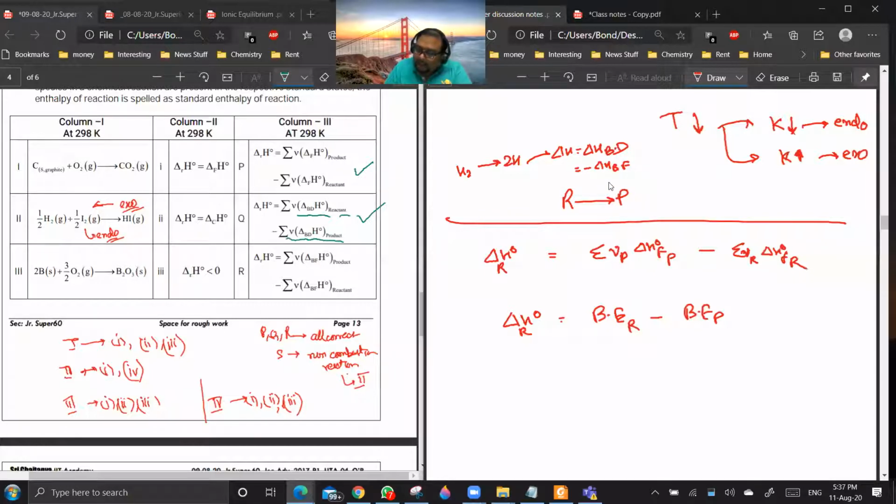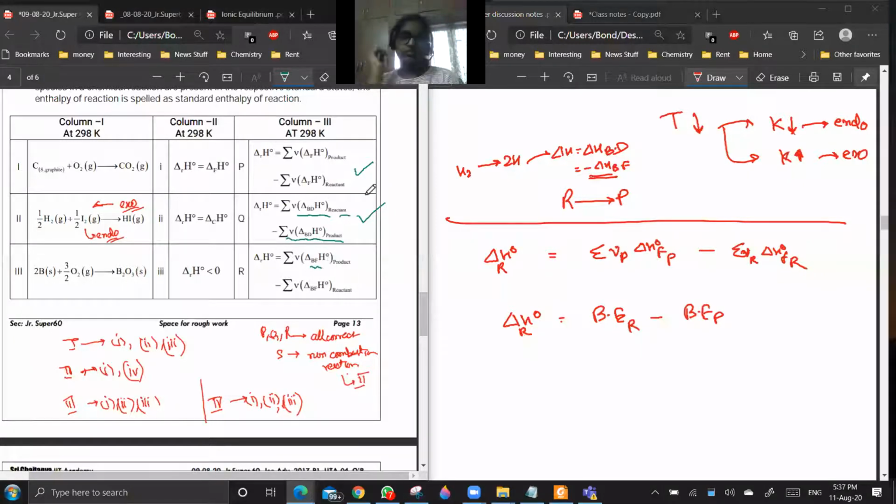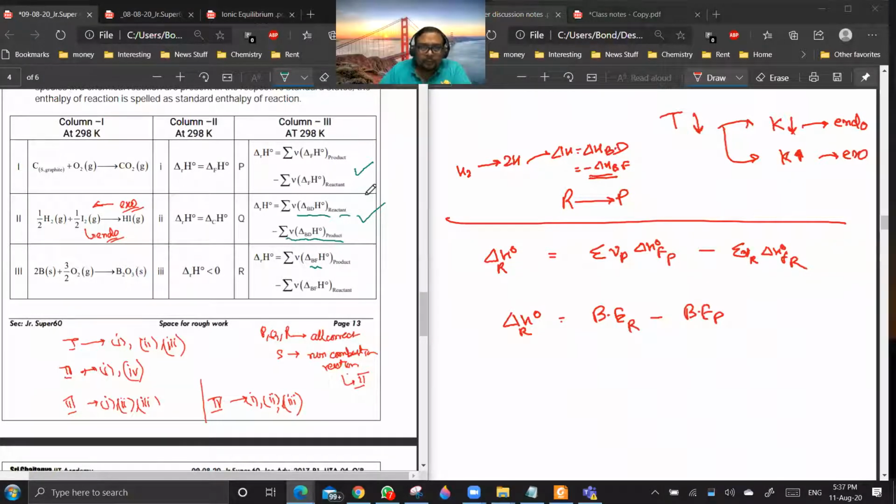So in this case, delta H bond dissociation will be minus of delta H bond formation. If delta H reaction is bond dissociation of reactants minus bond dissociation of products, then in terms of bond formation it will be minus of product minus reactant. So this is also universally correct, and it is applicable for all reactions.